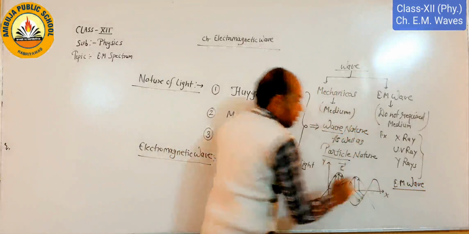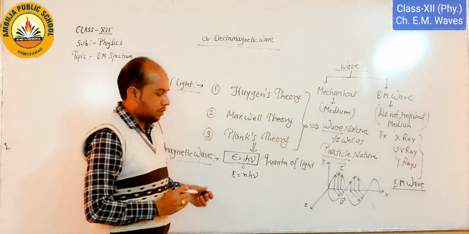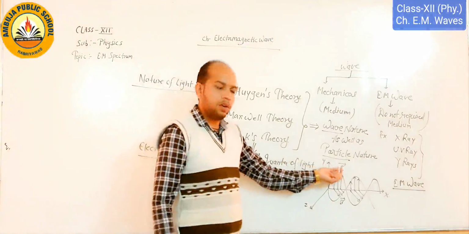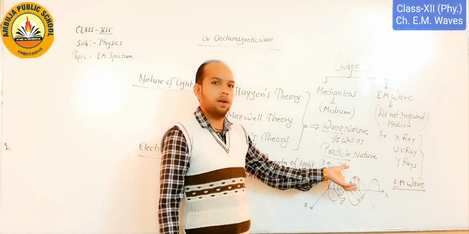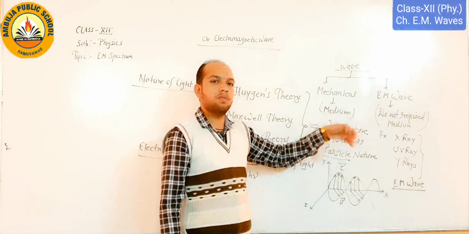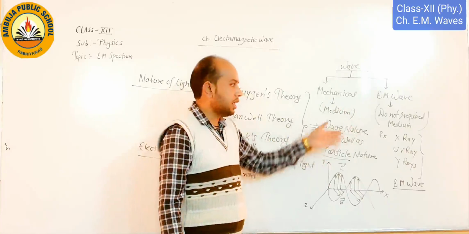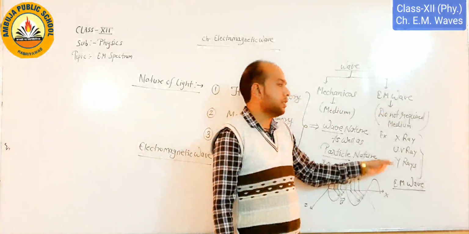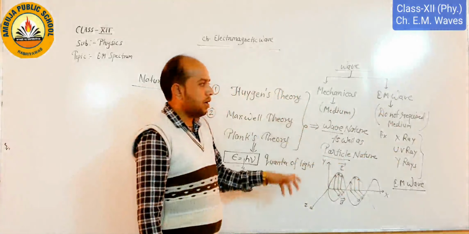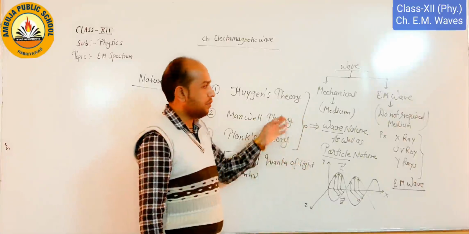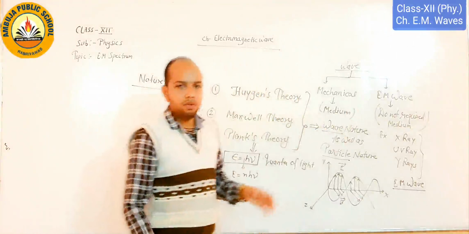So there is an importance of the electric field vector and magnetic field vector. They create an electromagnetic wave which does not require a medium for propagation. And as I discussed, there are so many examples: X-ray, ultraviolet, gamma rays. On behalf of these examples, we define one spectrum in which we lie.